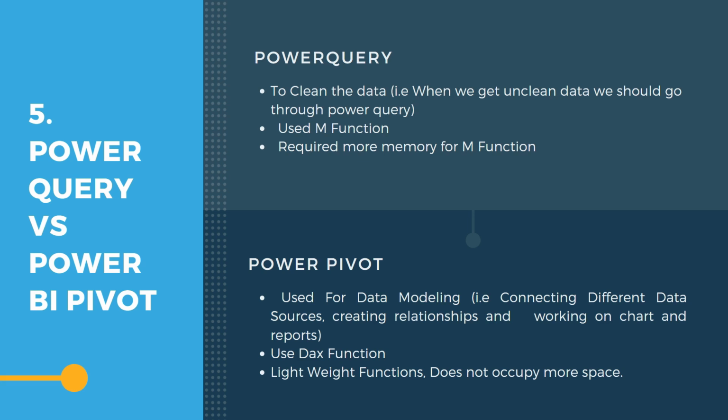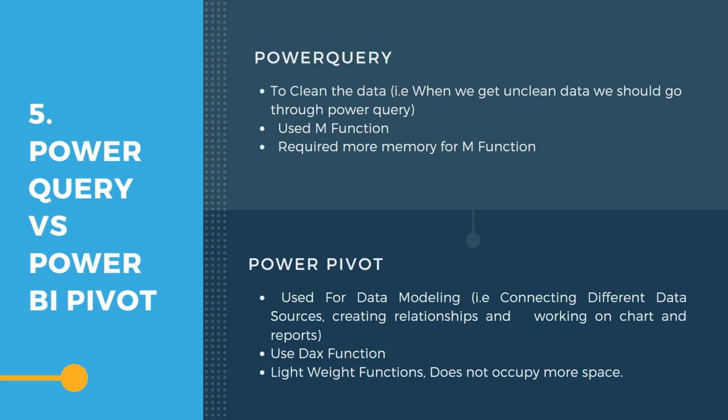Okay, what is data modeling? Data modeling means whenever we get the data from the client, those are in tabular format, right? So we have to create the relationship between those tables using the primary key and foreign key concept. Then only we can get the actual analysis from that, right? So we have to create the relationship between those tables, and that is known as data modeling, and that data modeling is done with the help of Power Pivot in Power BI.